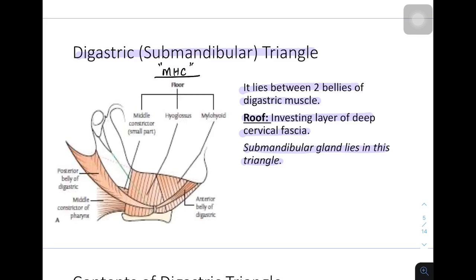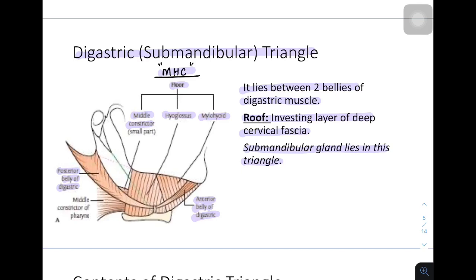Now coming to the floor, it is formed by 3 muscles. You can remember it as the mnemonic MHC. M is middle constrictor, which forms a small part. Then we have hyoglossus muscle. Then we have mylohyoid muscle. Okay, and it is bound by the anterior belly of digastric and the posterior belly of digastric, and the base is formed by the body of the mandible and the line joining the angle to the mastoid process.